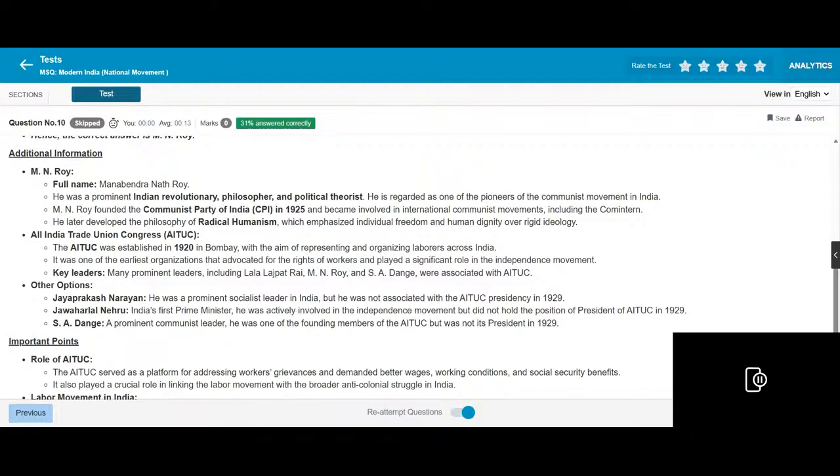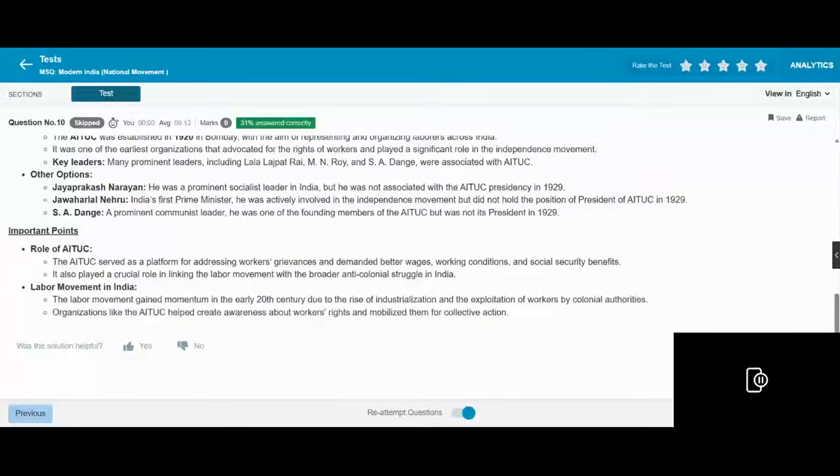All India Trade Union Congress, founded in 1920 in Mumbai, aimed at representing labor across India. It was one of the earliest organizations that advocated for the rights of workers and played a significant role in the movement. Many prominent leaders, including Lala Lajpat Rai and others, were associated with the AITUC. Jawaharlal Nehru was a prominent leader in India, but he was not associated with the Indian labor movement.